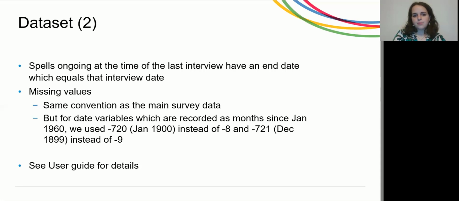so instead of -8, we use -720, which Stata will recognize as January 1900. And instead of -9, we use -721, that Stata recognizes as December 1899. And those are not valid dates for our sample. But if you are interested and if you want more details about that, you can consult our user guide.